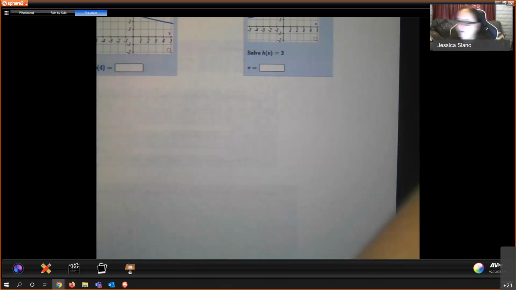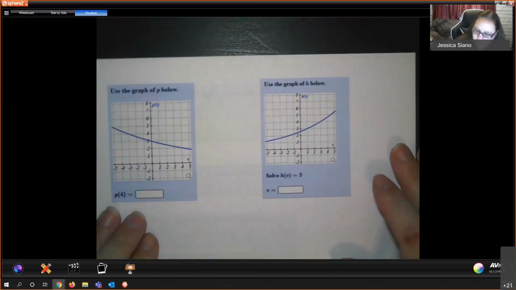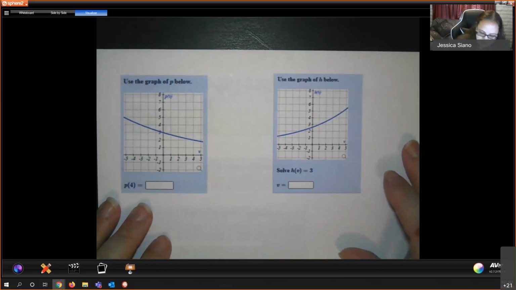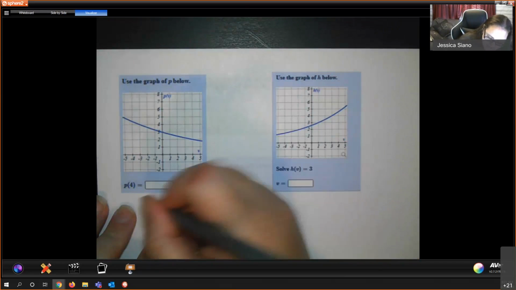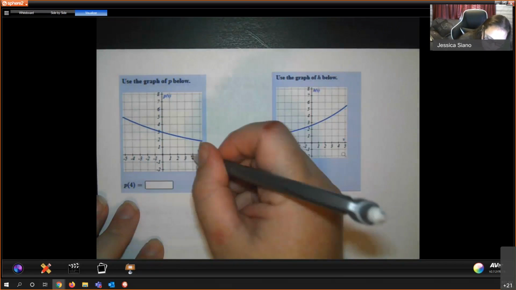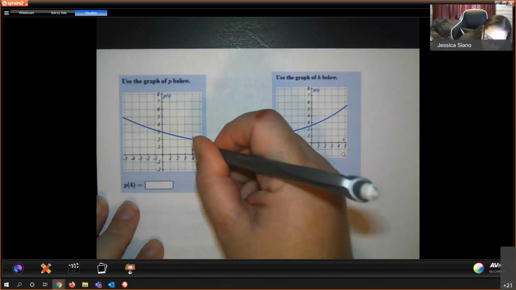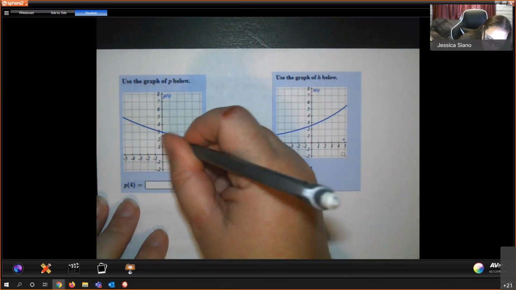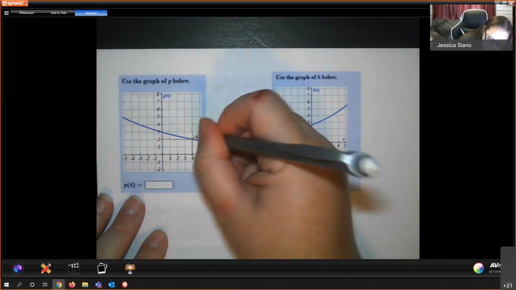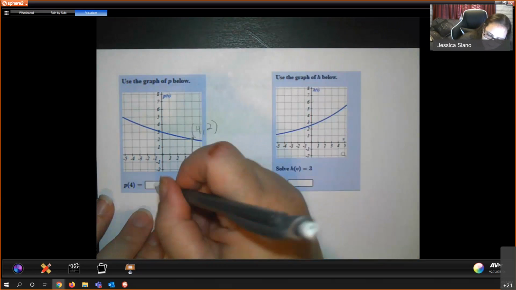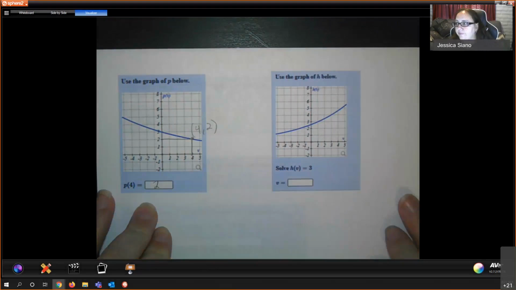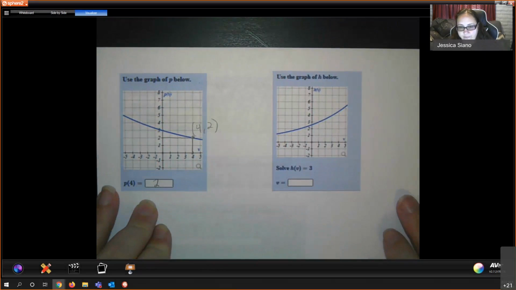Last but not least, for section 1.1, if we're trying to find points from graphs, P of 4 still just means where is X, or H in this case, 4. So go to 4 on the H and then find your graph and its corresponding Y. So since this point is (4, 2), that means P of 4 is 2.